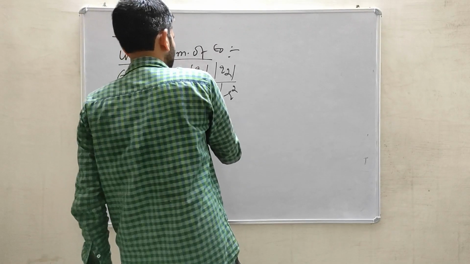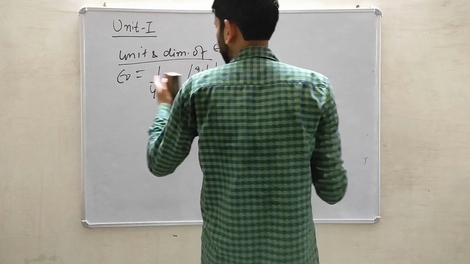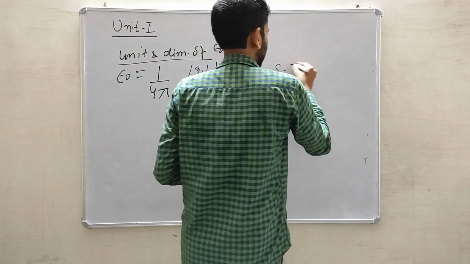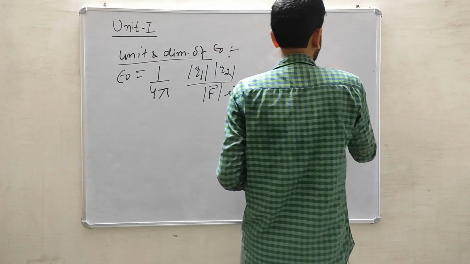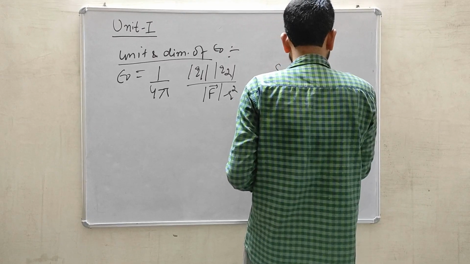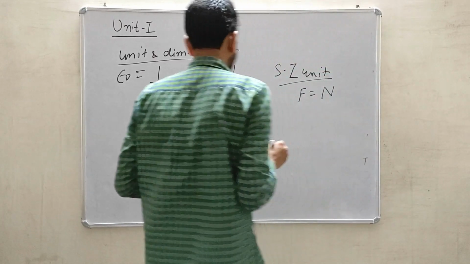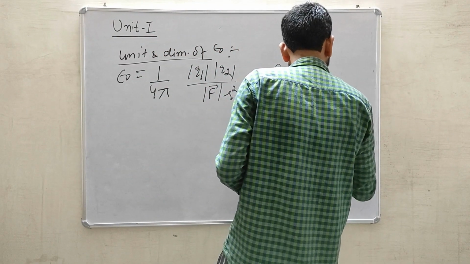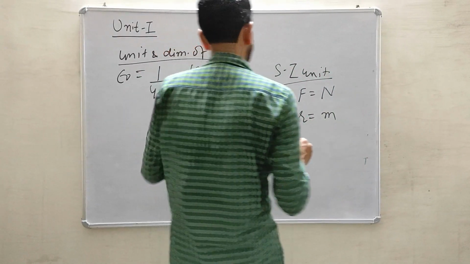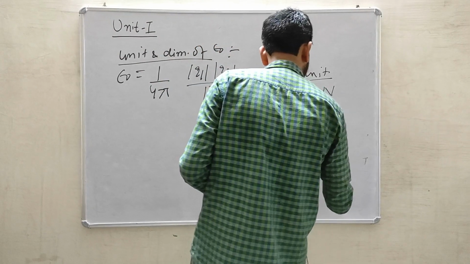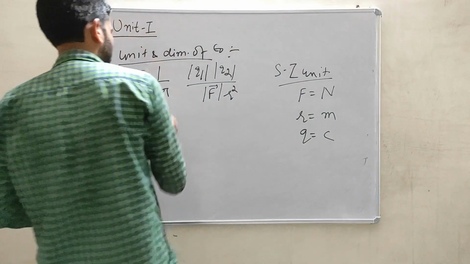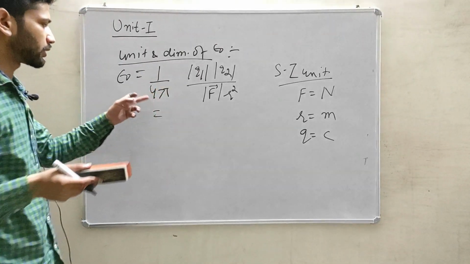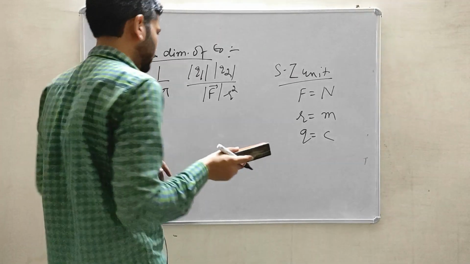When we try to find the unit of epsilon naught, the unit is always represented in the SI system: the force unit is Newton, the distance unit is meters, and the charge unit is coulombs. The 4 is a number and pi is a constant, so they have no unit and dimension.